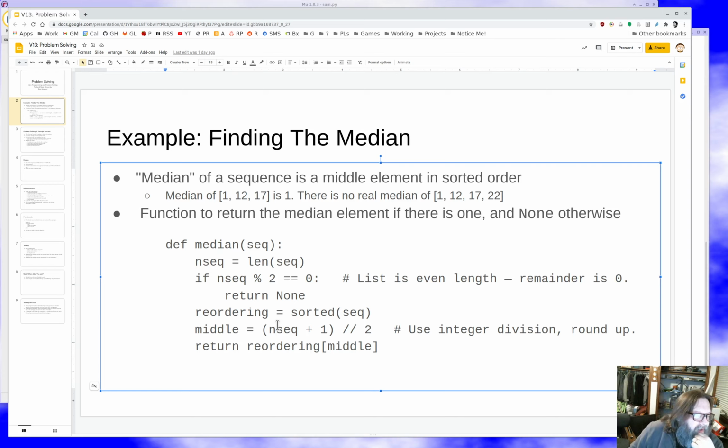So what I want, right, is if I have a 3-element list, the elements go 0, 1, 2, and I want this to return 1. And so if I take 3 minus 1 is 2 divided by 2 is 1, I get the right answer. What about if I have a 5-element list? Then I want element 0, 1, 2, 3, 4, right? And so I take 5 minus 1 is 4 divided by 2 is 2. So that was a bug. That was absolutely a bug.